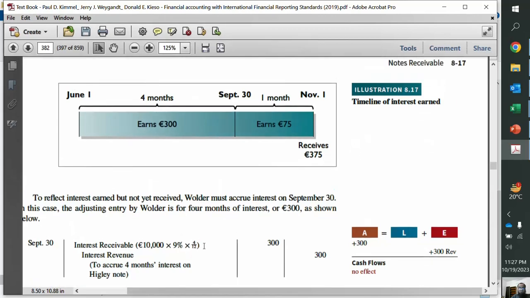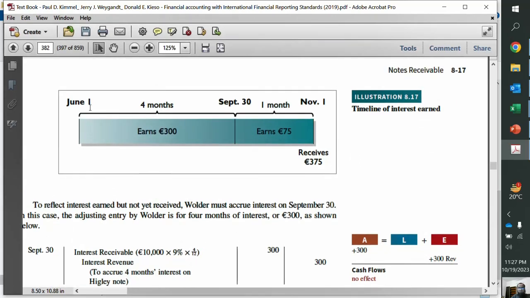So let's say another example, let's say we do our accounting annually on September 30. So September 30 comes before 1st November. So on September 30, we have to make adjusting entries. And in order to make adjusting entries, we have to record all the outstanding revenues and all the outstanding expenses and adjust for the prepaids and earnings. So from June 1 to September 30, there are 4 months, right?